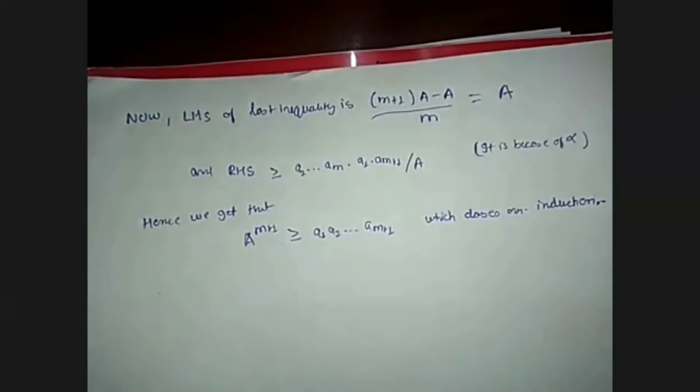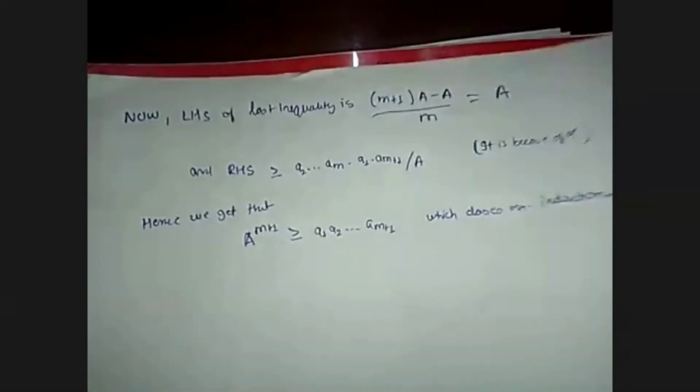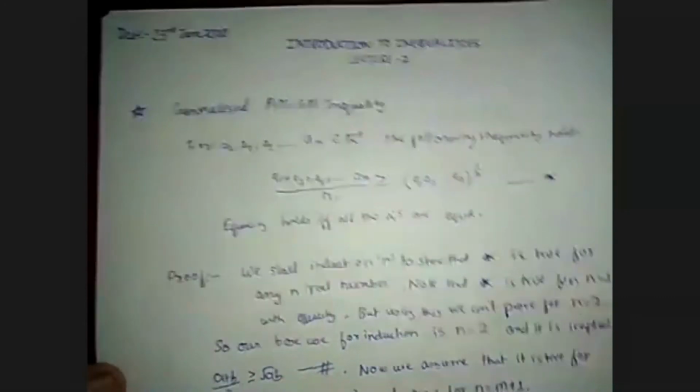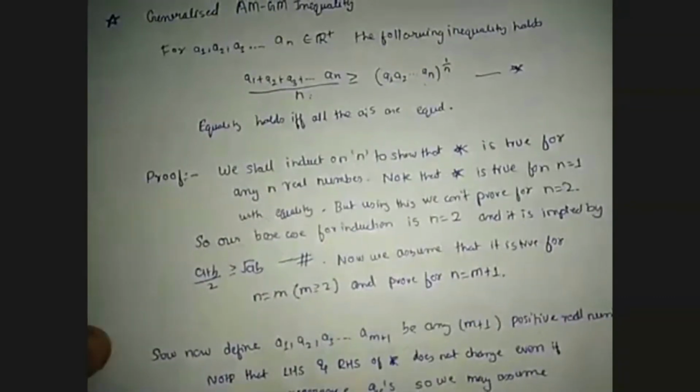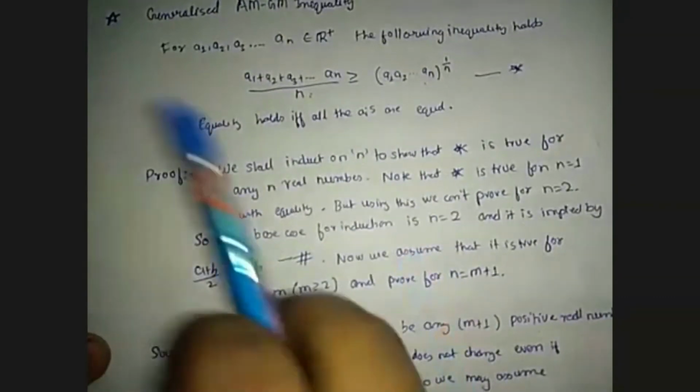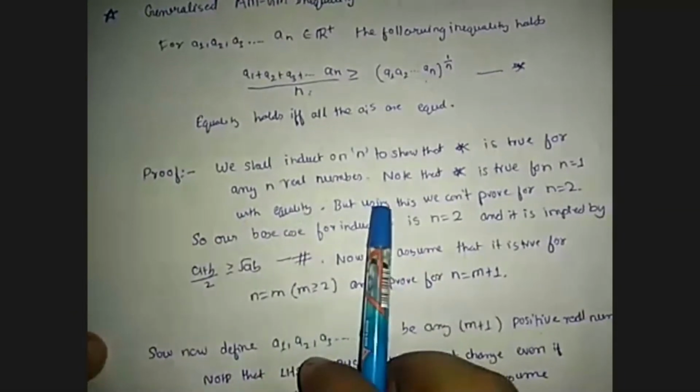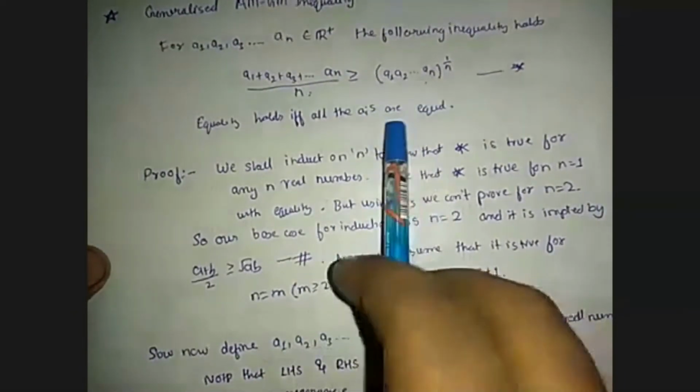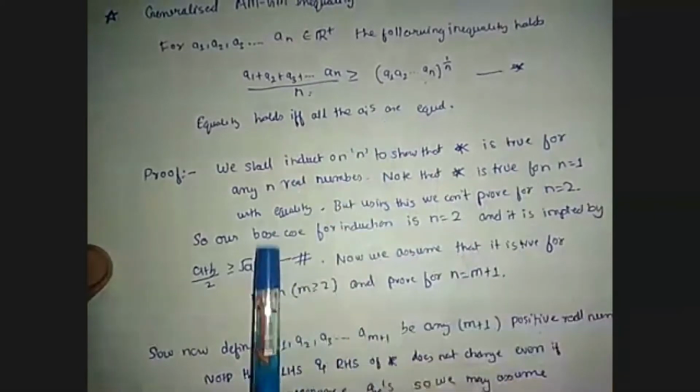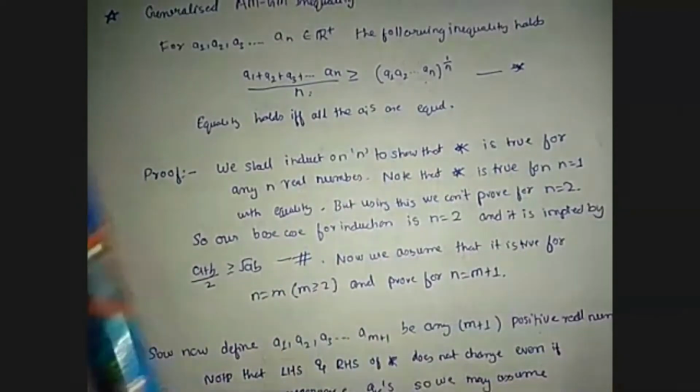Let me explain this proof again. First, we start by induction on n to show that this inequality is true for any n real numbers. Note that this inequality is true for n equals 1 with equality, that a1 equals a1. But using this, we can't prove it for n equals 2.